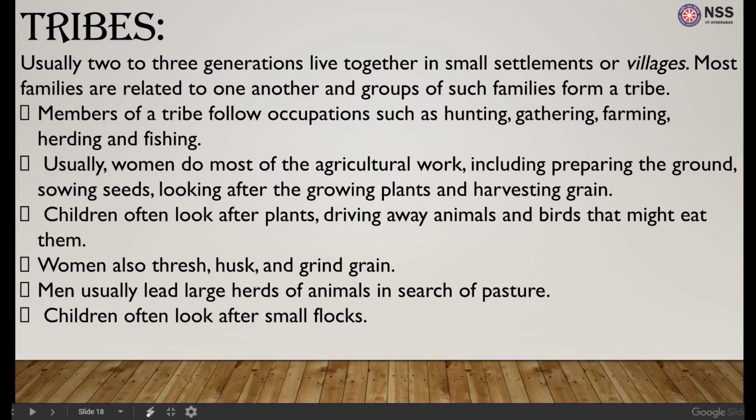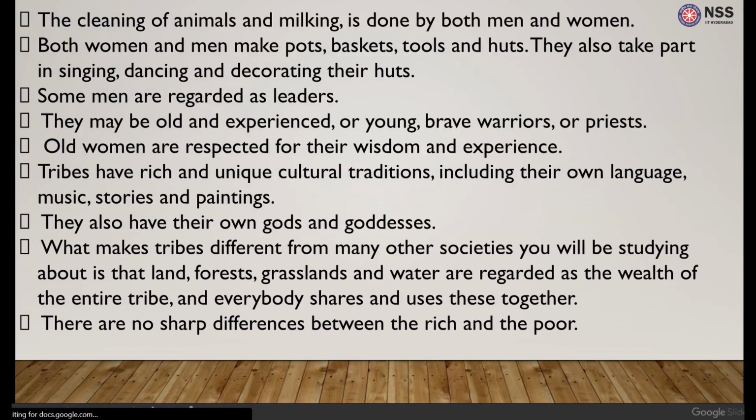Men lead large herds of animals in search of fields. Children often look after the small flocks like sheep. The cleaning of animals and milking is also very important and is done by both men and women. Both of them make pots, baskets, tools, and huts, which are very important, as seen earlier. They also take part in singing, dancing, and decorating their huts.